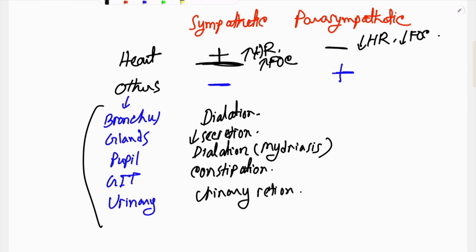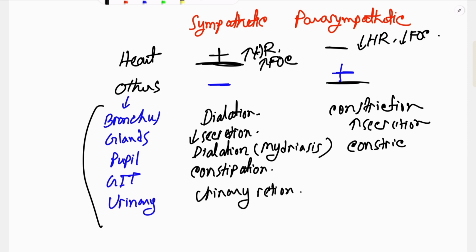So the parasympathetic nervous system will do the opposite of those. In bronchus, the parasympathetic nervous system will cause bronchoconstriction, which can provoke asthma, and there will be an increase in glandular secretion. When the parasympathetic nervous system is stimulated, the eye will be stimulated, that is known as constriction of pupil, which is also called miosis.